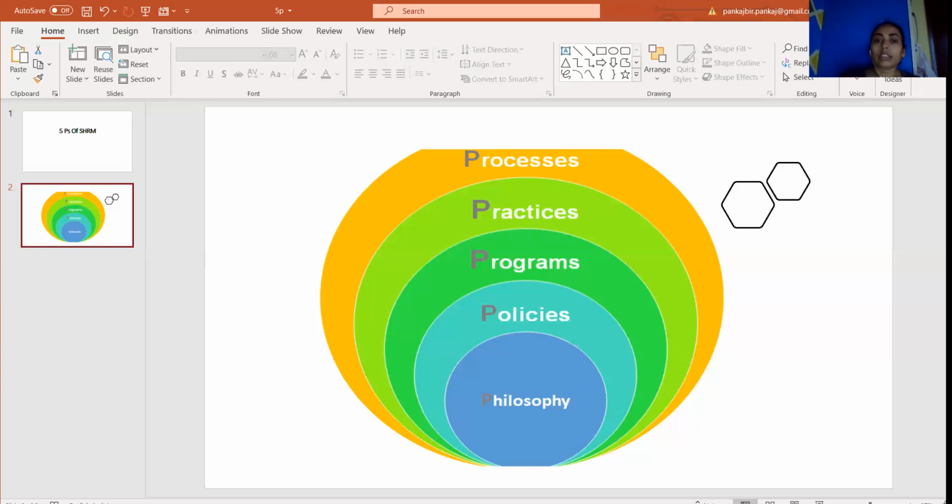If you talk about HR processes, these are guided by HR practices. And if you talk about HR practices, these are guided by the HR programs. If you talk about HR programs, these are guided by the HR policies, and HR policies are guided by the core HR philosophy.